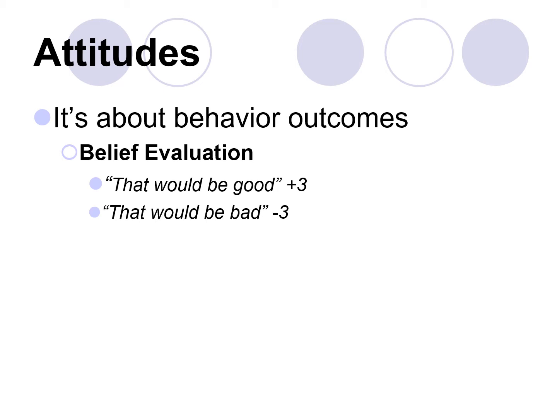But the other part of this equation, as we're talking about attitudes and their outcomes, isn't just belief evaluation, but what the theory calls belief strength. And this is a person's perception that the outcome will actually happen to them. So they're evaluating the goodness or badness of the outcome under belief evaluation, but now under belief strength, do I think I'm going to experience that actual outcome?